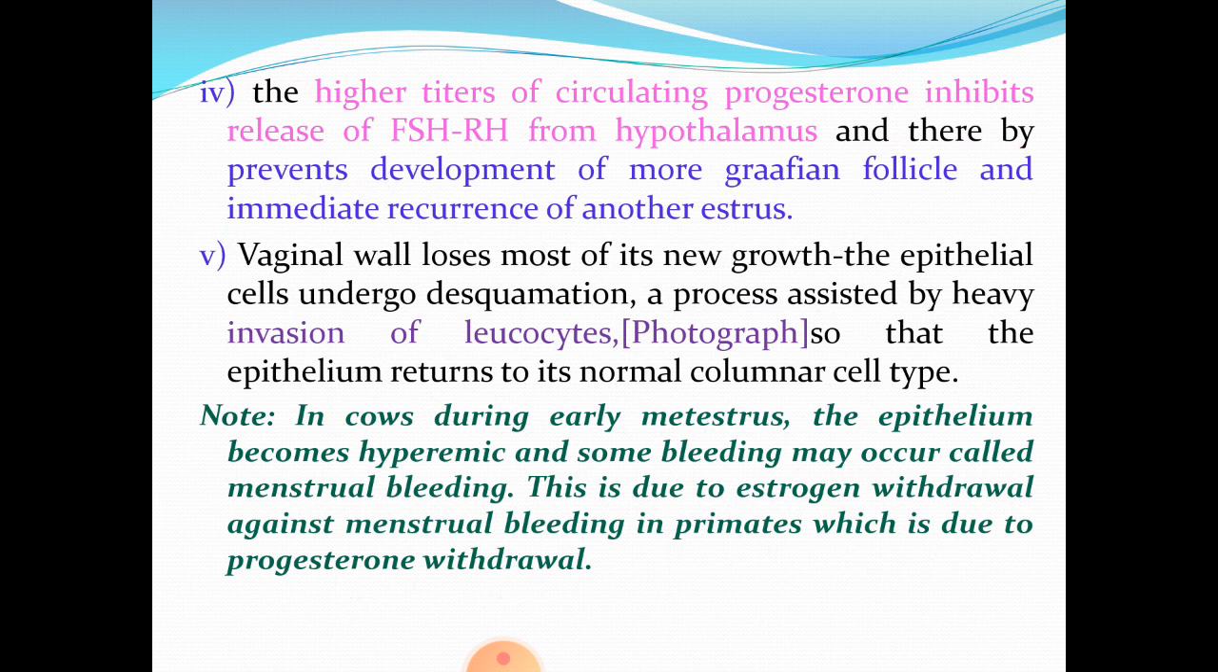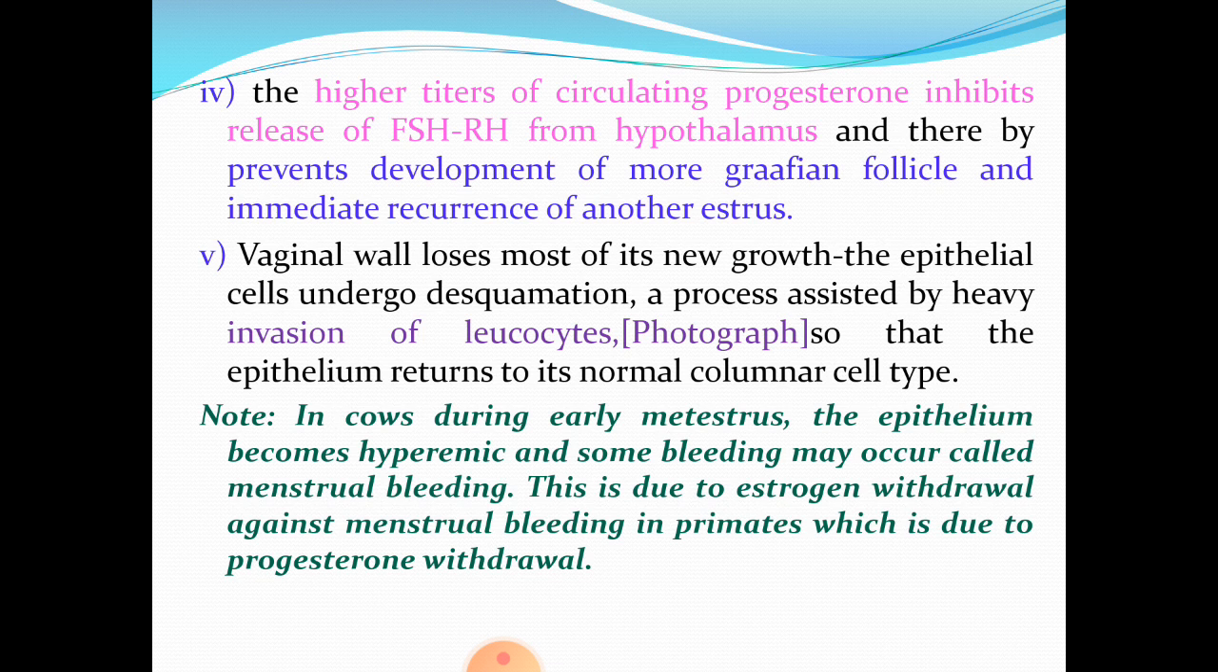The higher titers, that is the concentration of circulating progesterone, inhibit the release of FSHRH, that is the release factor from the hypothalamus, and thereby prevent development of more Graafian follicles and immediate recurrence of another estrus. Thus, there is three-level regulation of the estrus cycle, one at the level of the hypothalamus, another at the level of the hypophysis, another at the level of the gonad, that is the ovary.